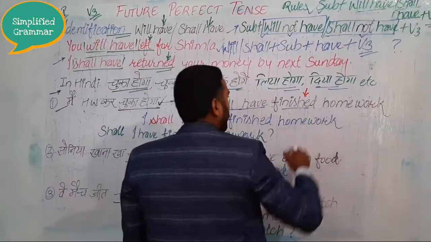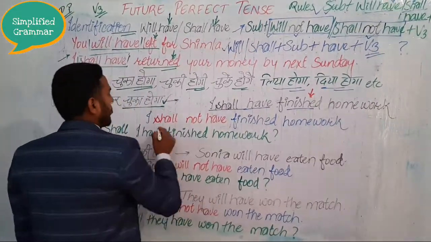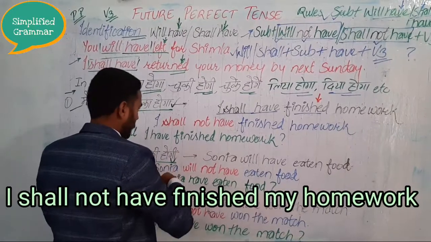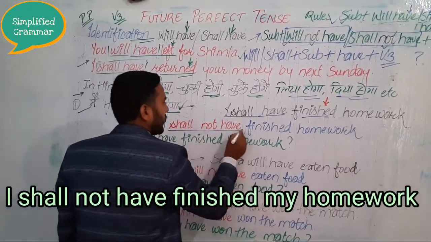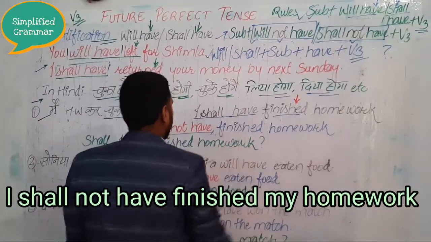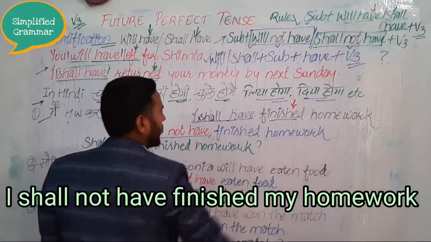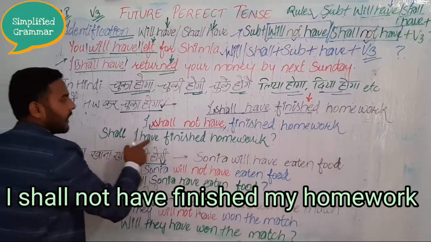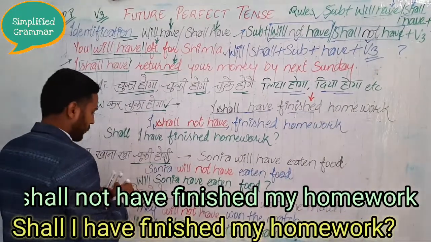Its negative: मैं काम कर चुका नहीं होऊंगा. According to the rule, I shall not have finished my homework. This is negative. Now the interrogative: Shall I have finished homework? क्या मैं homework कर चुका होऊंगा.